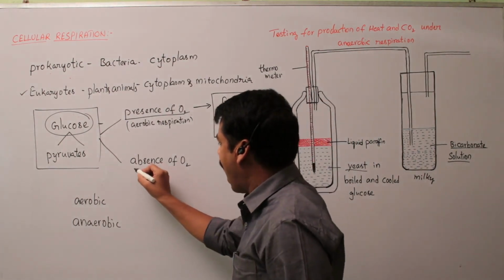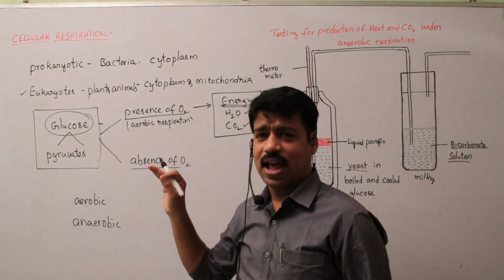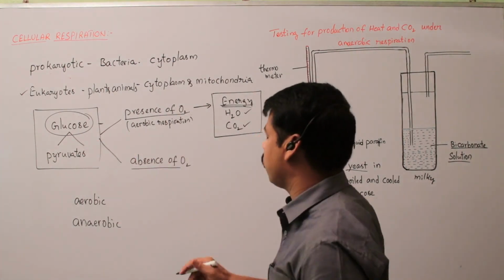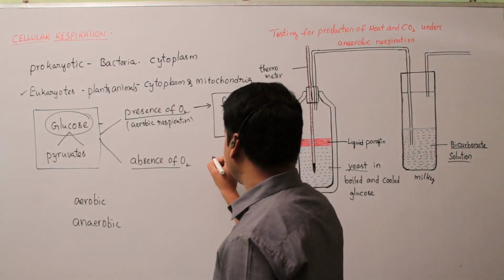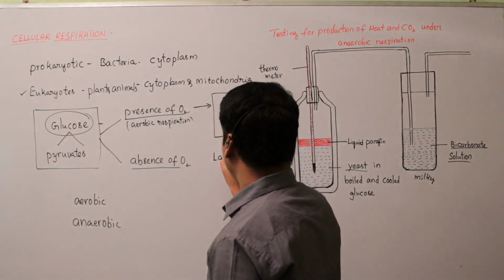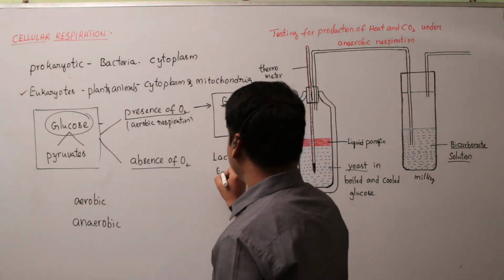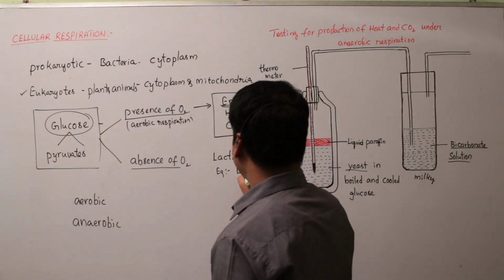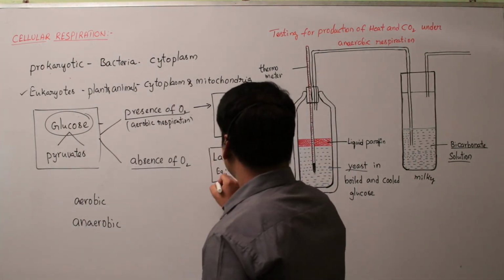And in absence of oxygen, what will happen to the glucose molecule? In bacterial cells, it forms lactic acid. Lactic acid, for example, in bacteria.